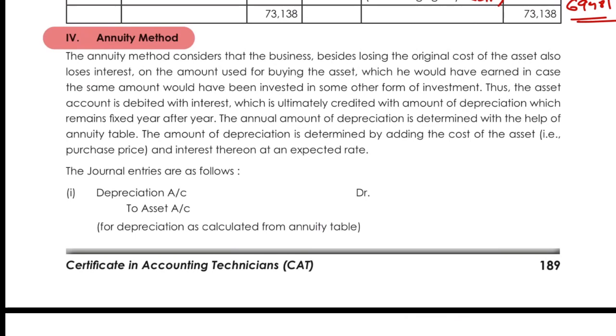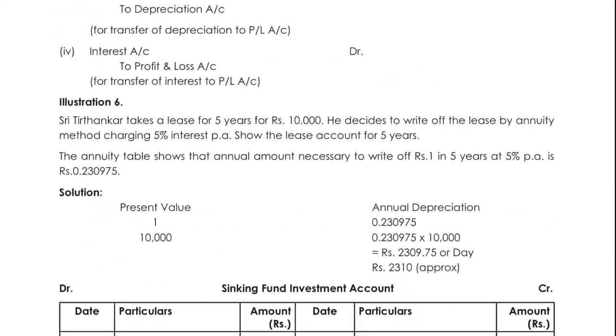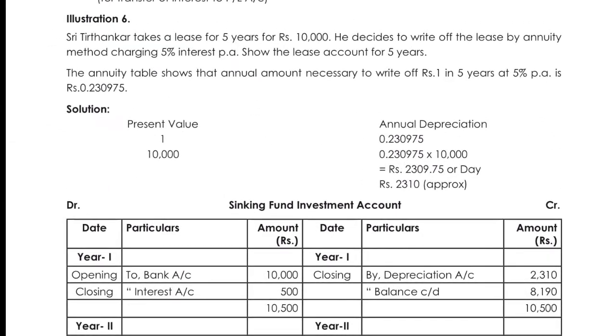Okay, so there is an annuity table which is being prepared for this. I will show you one of the annuity tables. Just look at illustration number 6, you will understand. Shri Tirthankar takes a lease of 5 years for 10,000. He decided to write off the lease by annuity method, charging 5% interest per annum. Show the lease account for 5 years. Obviously, this is not a part of depreciation, but if they have given it, we are discussing it.